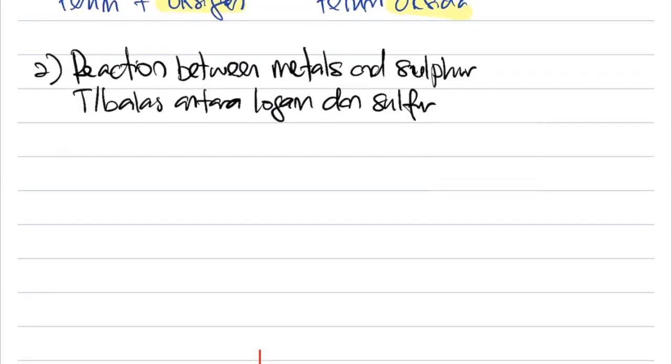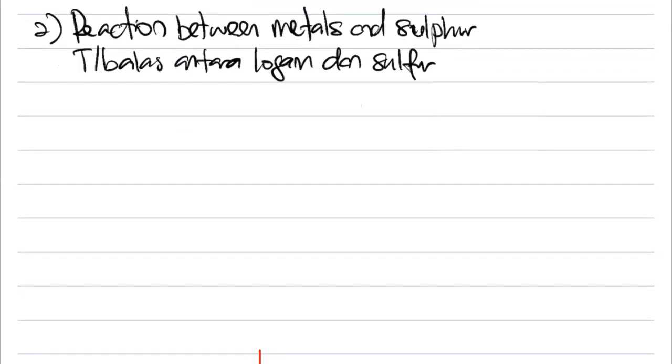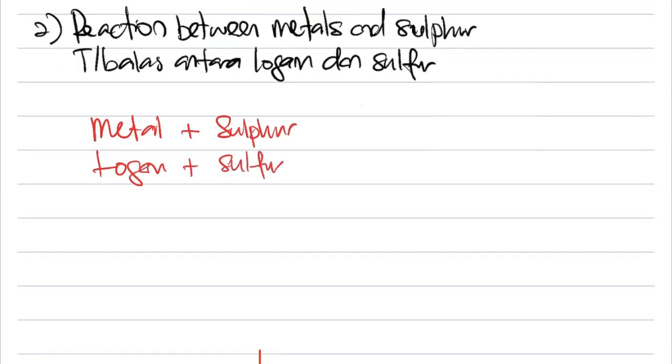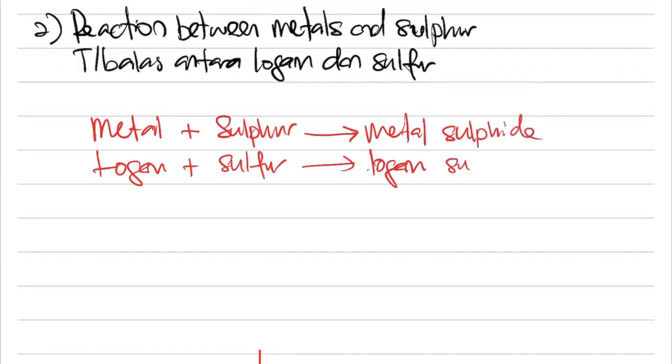Now we move to formula. Cikgu Kia ajar kamu formula. The formula is very simple. Take any metals, tambahkan with sulfur. Ambil mana-mana logam, tambahkan dia dengan sulfur. Apa yang kita akan dapat? What we get is name of the metal remains the same. Nama logam tidak berubah. Sulfur will become sulfide. Sulfur akan bertukar menjadi sulfida.